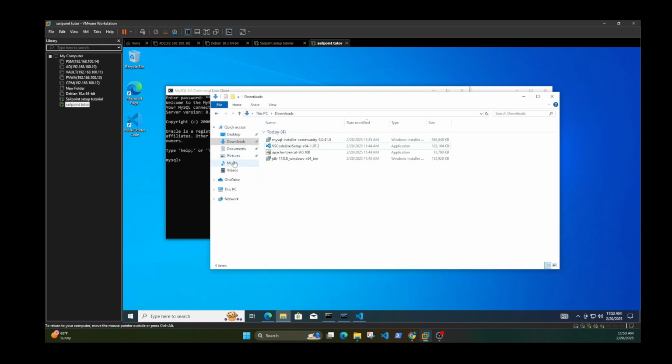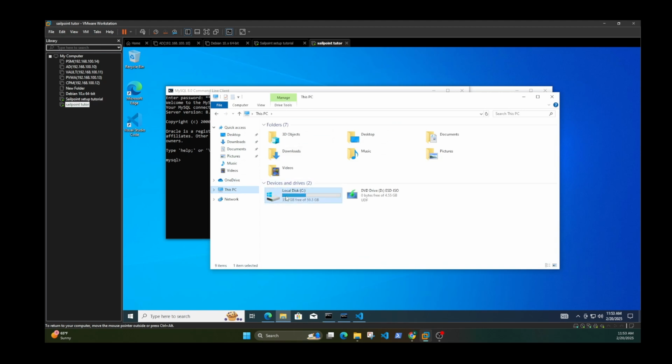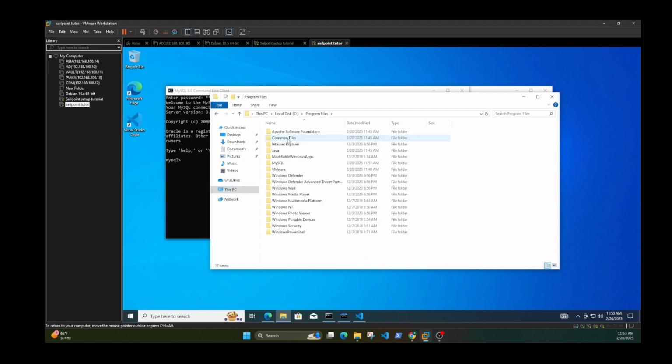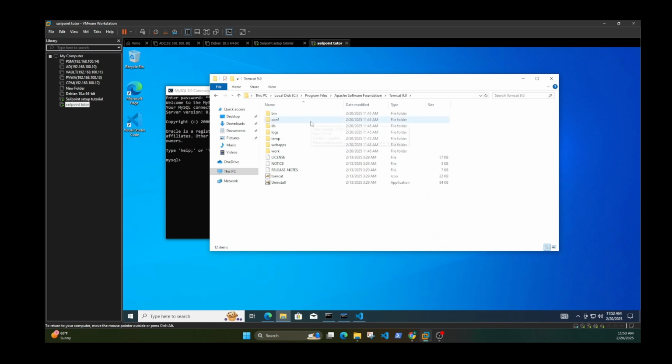And then the next thing is to go to local disk, program files, go to Apache, Tomcat. We need the path to the database folder.